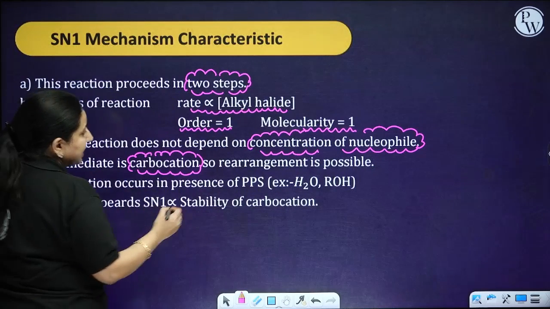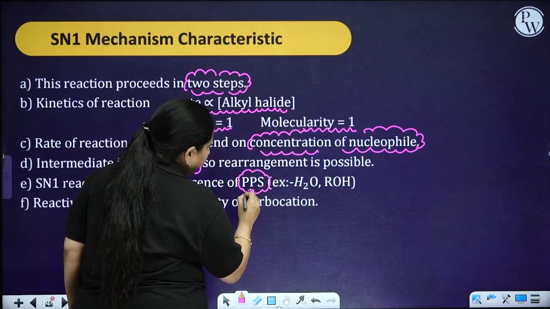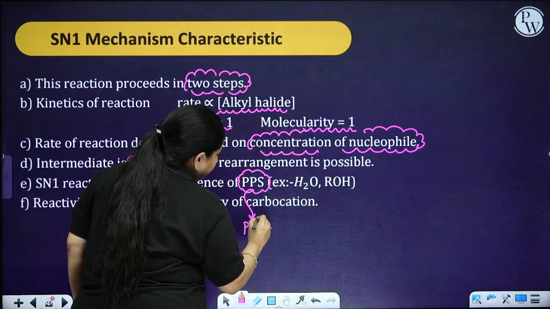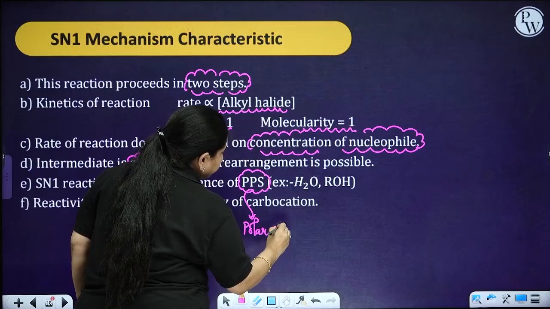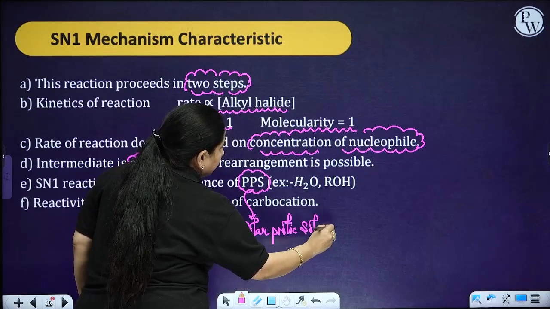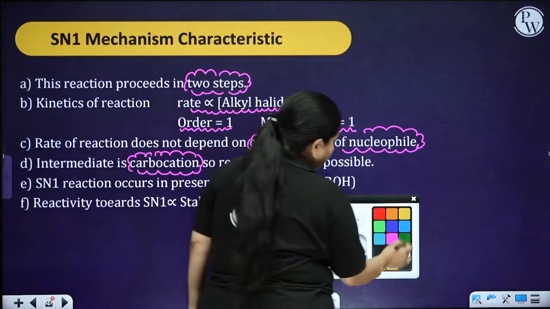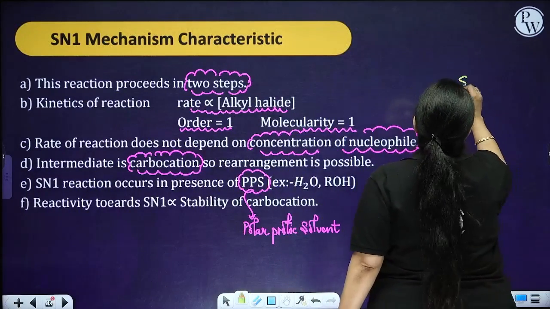The SN1 reaction takes place in the presence of PPS. Now what is the full form of PPS? PPS is polar protic solvent. Now basically we all know that we have two types of solvent.